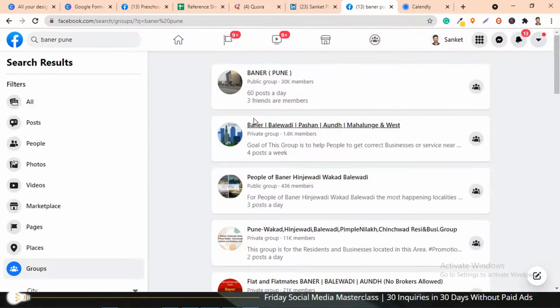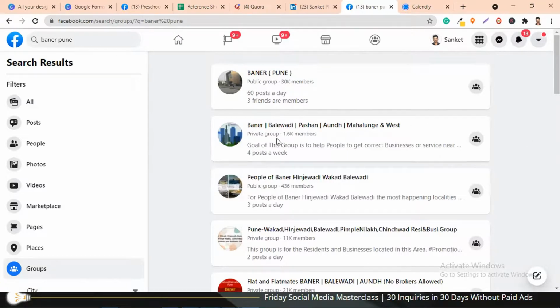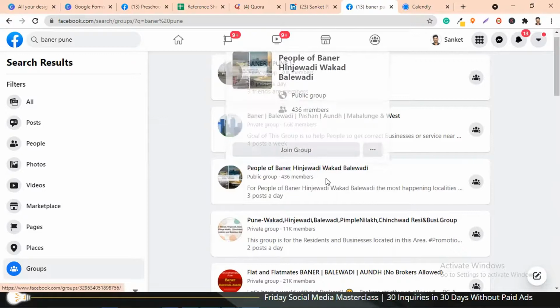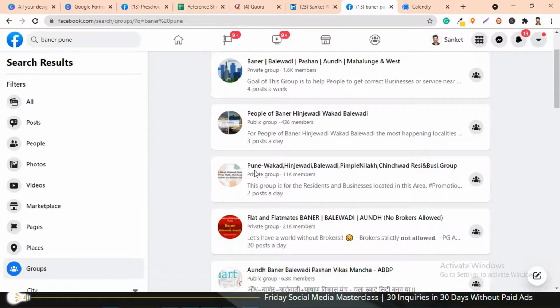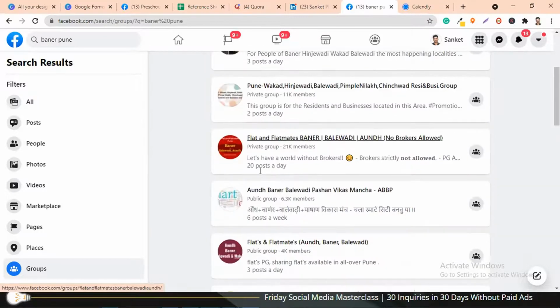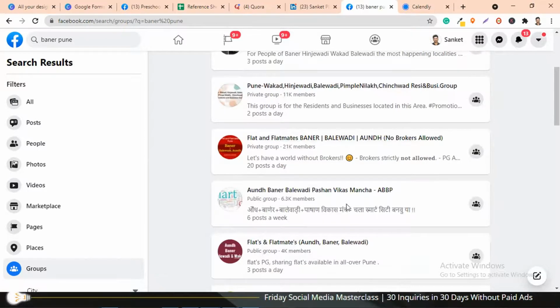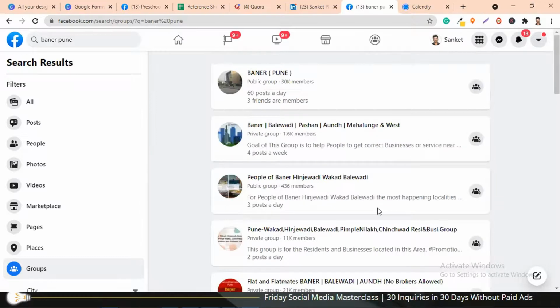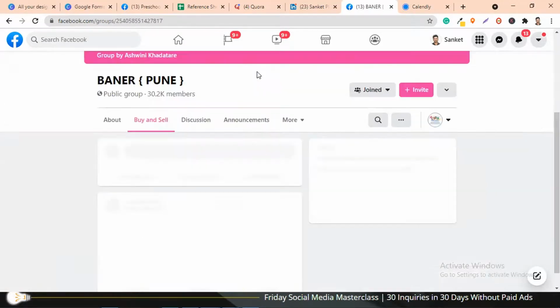Then similarly, we have Baner, Balewadi, Pashan, all these locations in one group. Again it says 1.6 members. People of Baner, Hinjewadi, again a very good group, 436 members. So all these groups, if you see, flat and flatmates. Now I don't think this would be much useful, but yes, you will have to pick and choose those groups. So now I'm going to click on this particular group, that is the very first group.